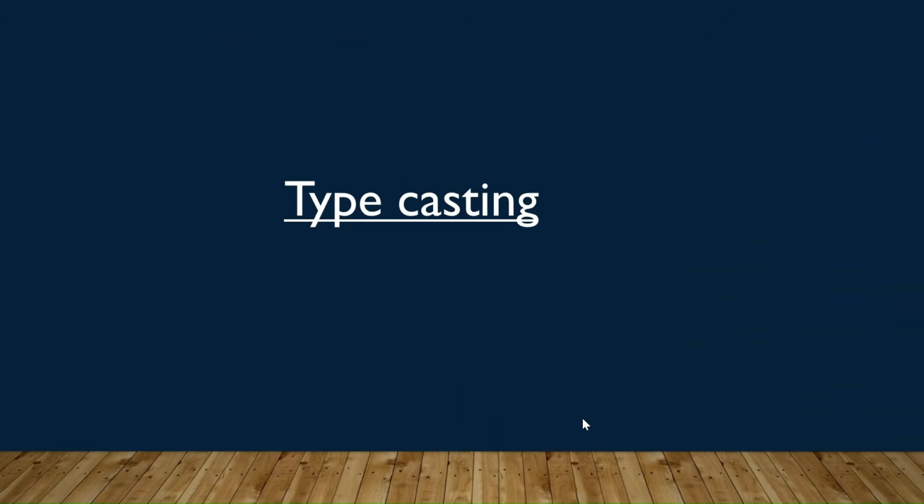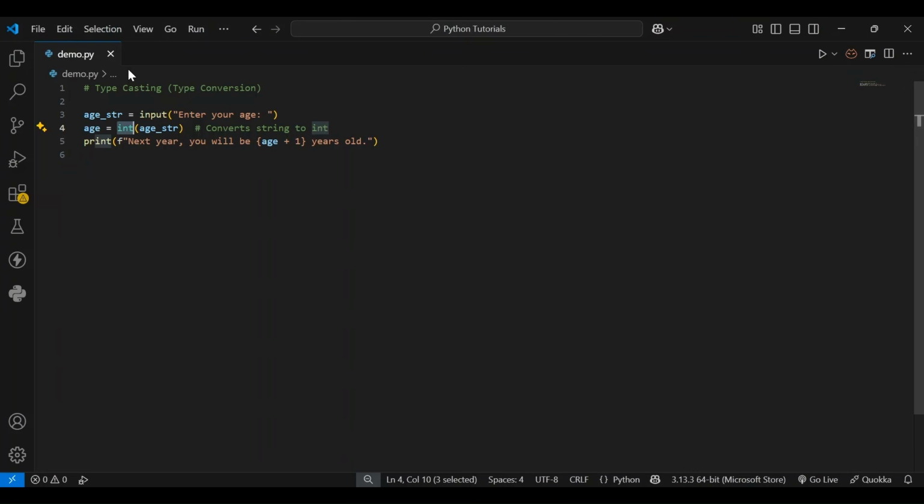Next, let's look into typecasting with an example. In Python, the input function always returns the user input as a string, even if the user types numbers. If you want to perform calculations, you need to convert the string to the appropriate data type. In this example, we use the int method to convert the string to an integer. This allows us to perform arithmetic operations like adding 1 to the age. Without converting the input, trying to do some math causes an error. So, typecasting helps us ensure the data is in the right format for calculations.